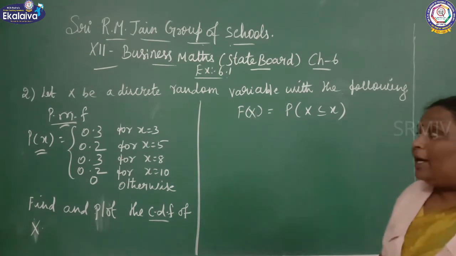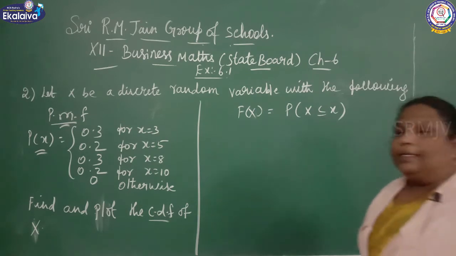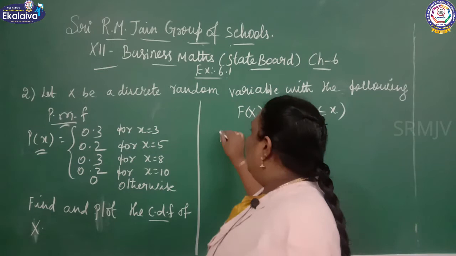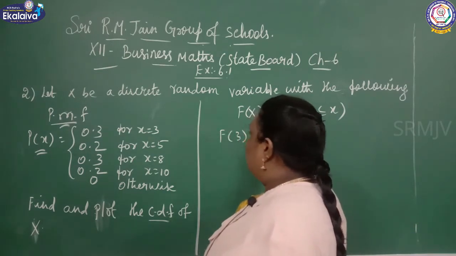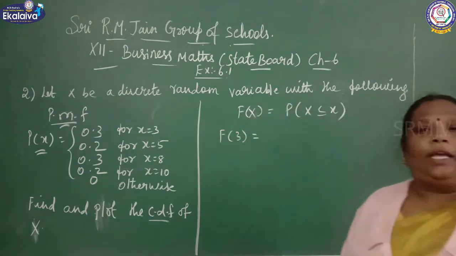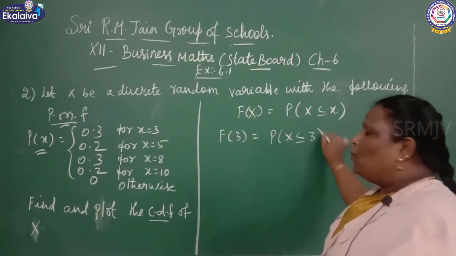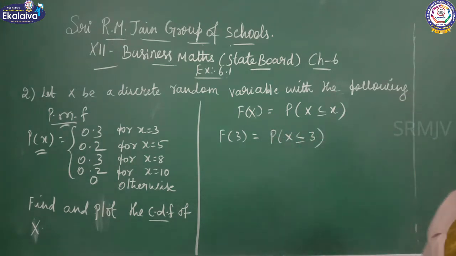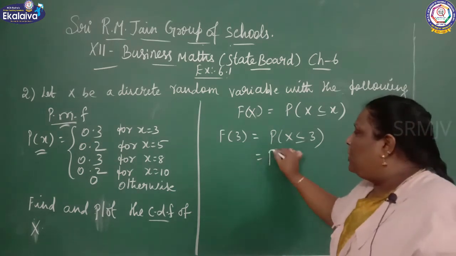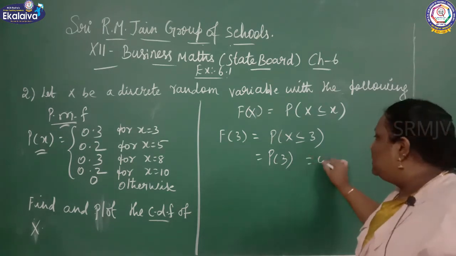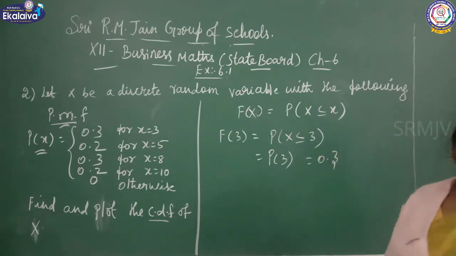See, what is the value of F of 3? You can take the value F of 3. F of 3 equal to P of x less than or equal to 3. It gives P of 3. What is the value of P of 3? P of 3 value is 0.3.